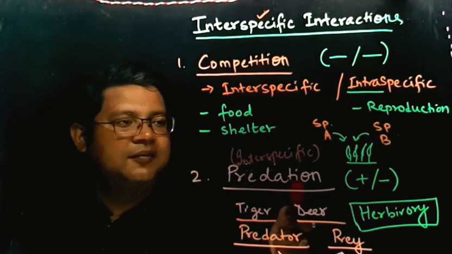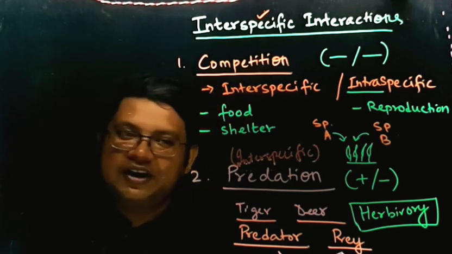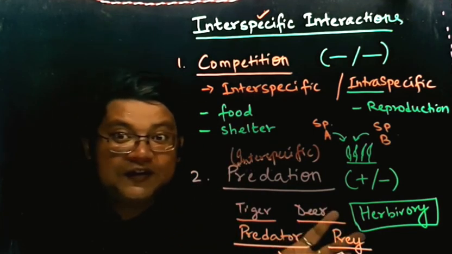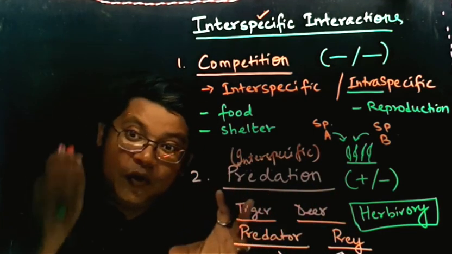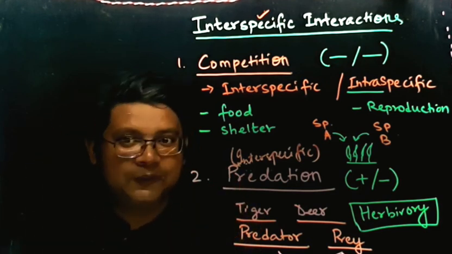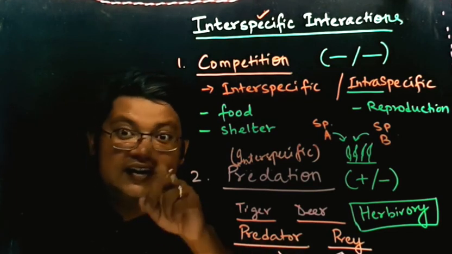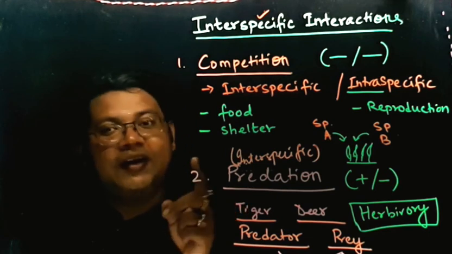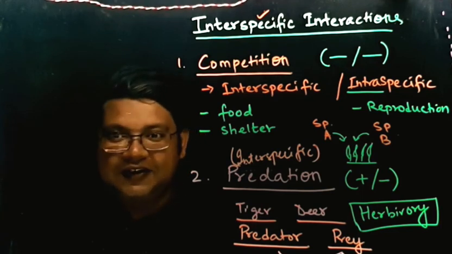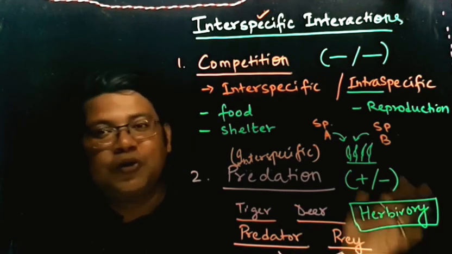You will very rarely see predation being intraspecific. Predation will be interspecific, where two different species interact, where one of the species is always beneficial because it kills the other species for food. So the examples I have given you are about the tiger and the deer, and there is a different type of predation where a herbivore eats a plant. See, a plant is a different species, grass is a completely different species from a goat, and the goat always eats the grass.